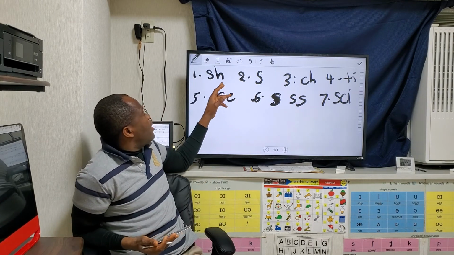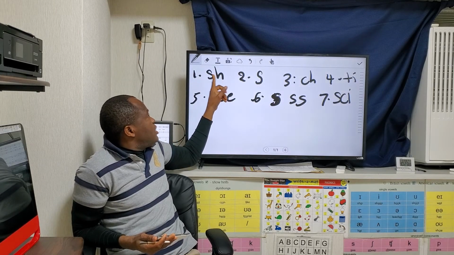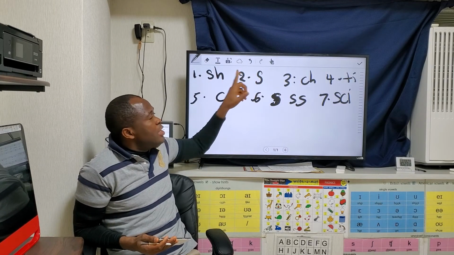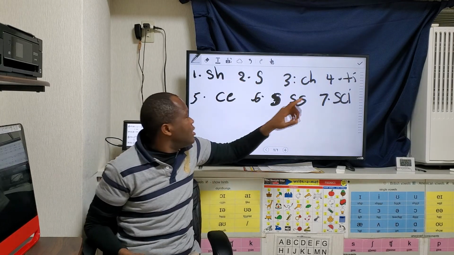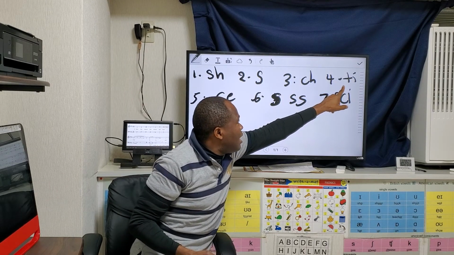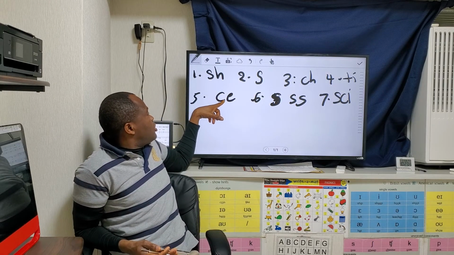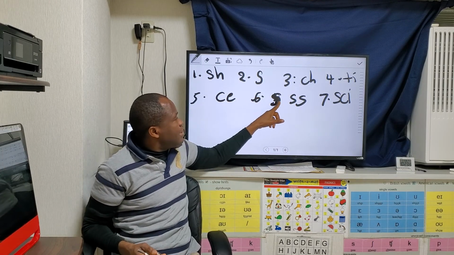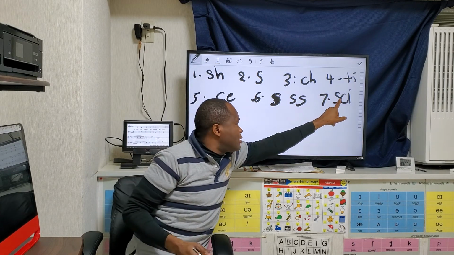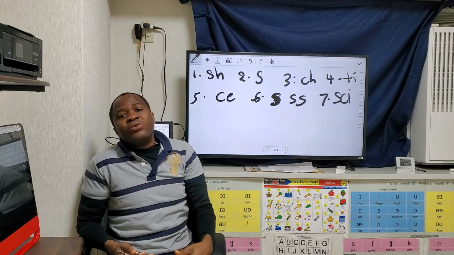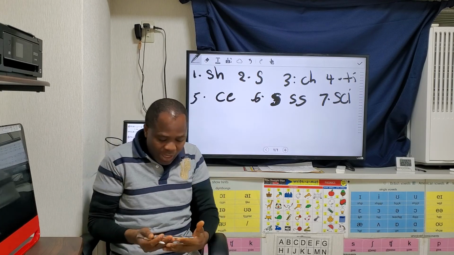So these are how we can represent the sound sh. Number 1 is SH. Number 2 is S, as in sugar. Number 3 is CH, as in shoot. Number 4 is action, TI. Number 5 is ocean, CE. Number 6 is issue, SS. Number 7 is conscious, as in SCI. So all these 7 spellings can be represented with the sound sh.